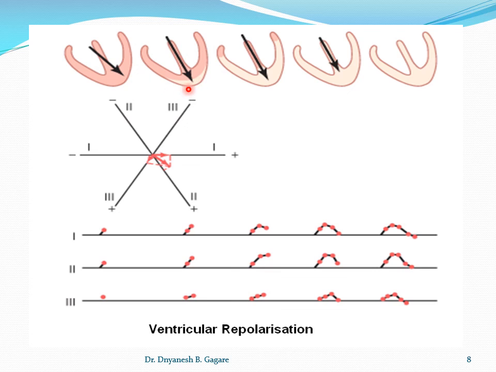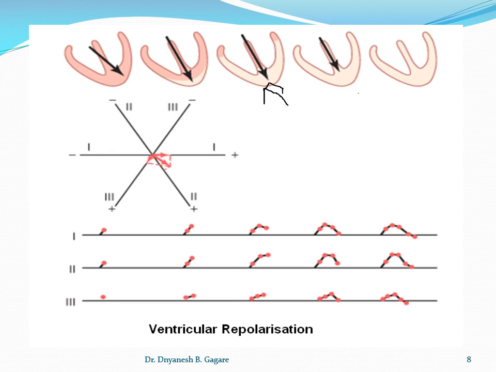So here repolarization starts, and this plain part is the repolarization, then the repolarization wave proceeds in the opposite direction. Students, here you see how it proceeds, in the opposite direction.